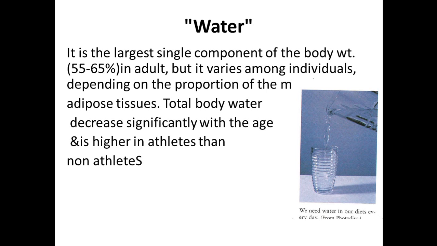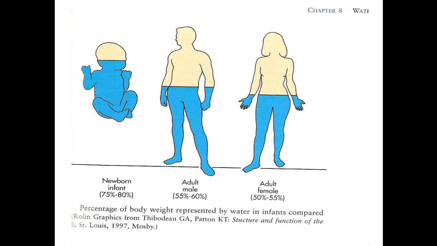It equals 55 to 65% in adults, and it varies among individuals according to the proportion of muscle mass to adipose tissue. The total body water decreases significantly with age. It is higher in athletes than in non-athletes. So in adults it's equal to 55 to 65%.